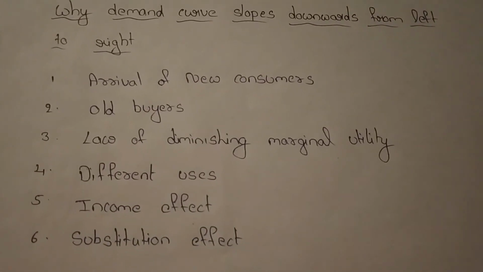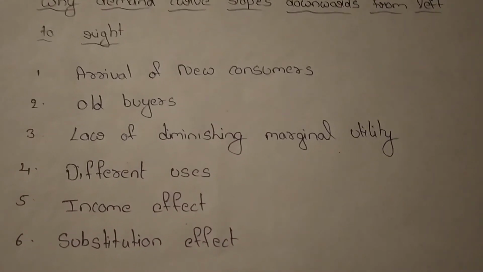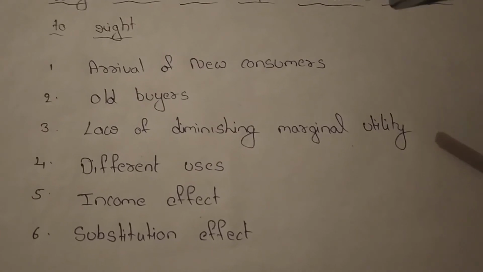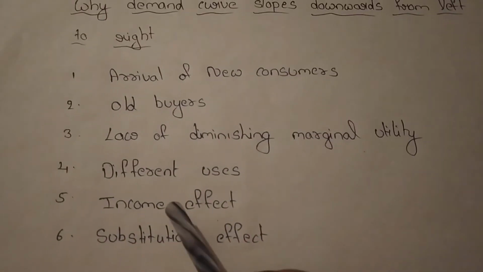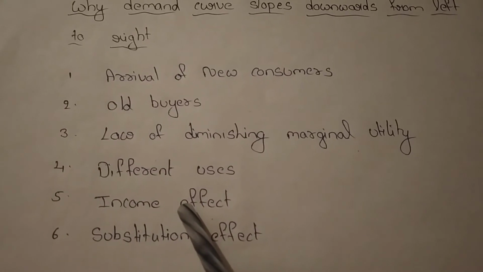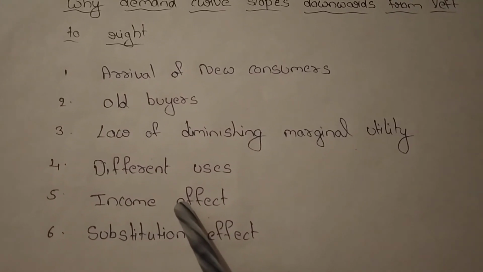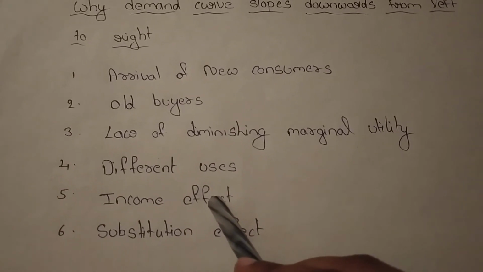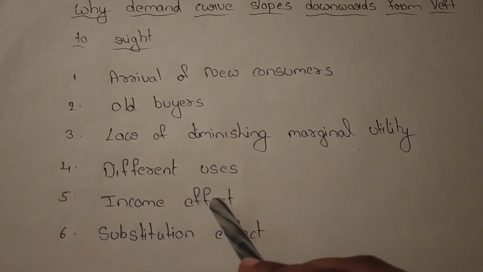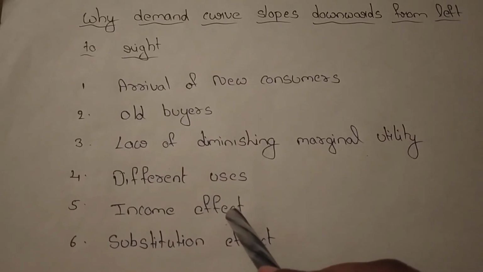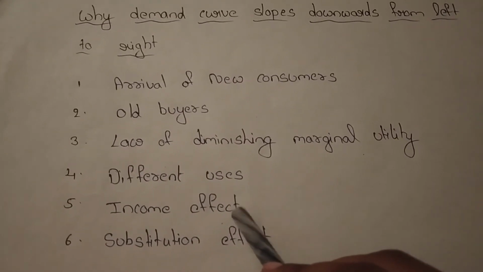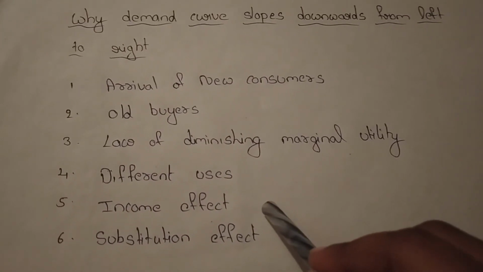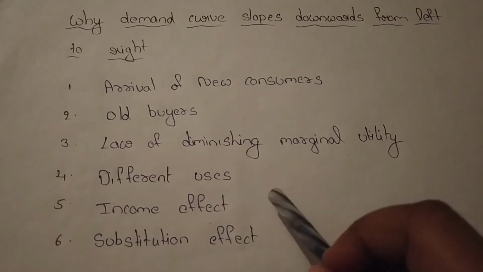Next, income effect. When the price of a commodity falls, the consumer has to spend a lesser amount of money. Suppose the price of a commodity decreases. You purchase that commodity and you save some money. And again, that saved money will also be spent on that commodity only, because there is a need and want for that commodity. So again, you spend that amount on that commodity. So when the price decreases, the demand for that commodity increases again.